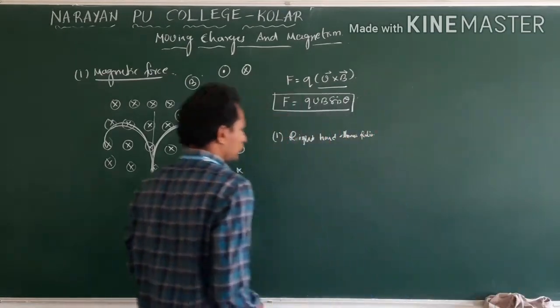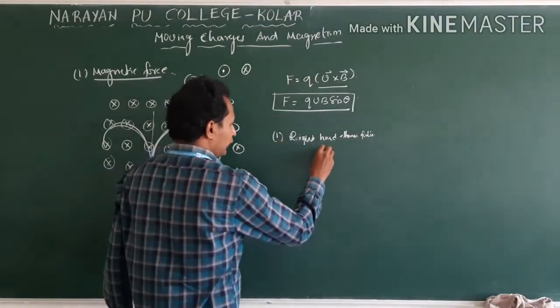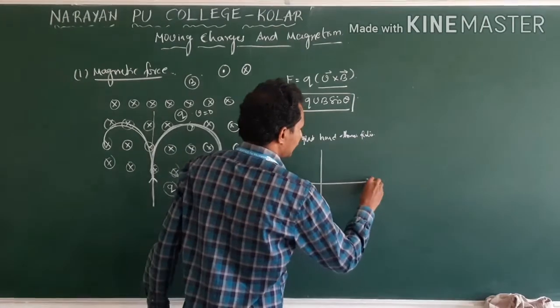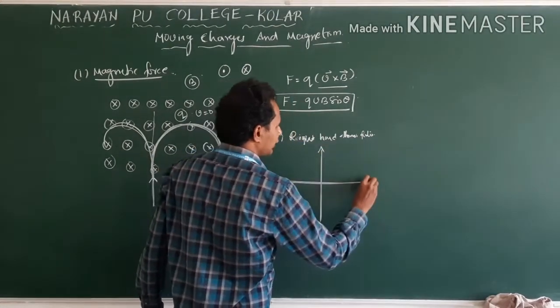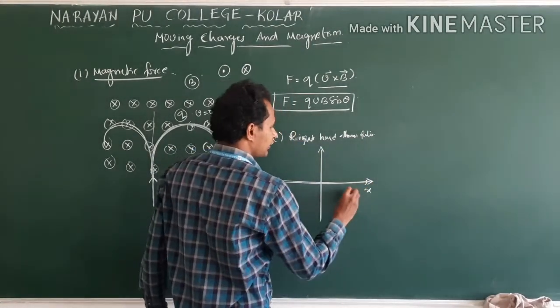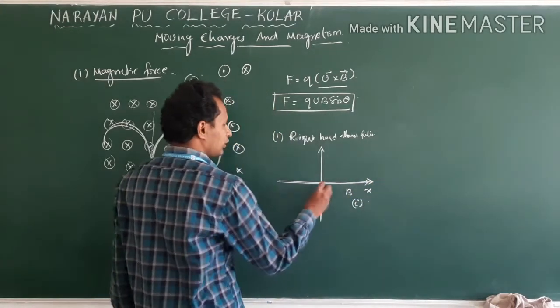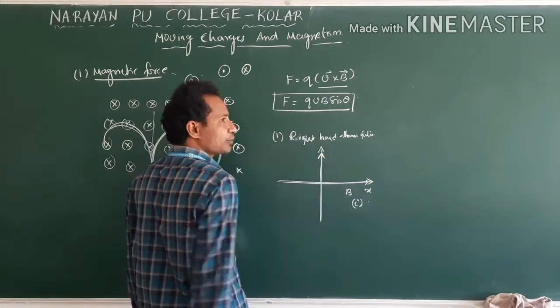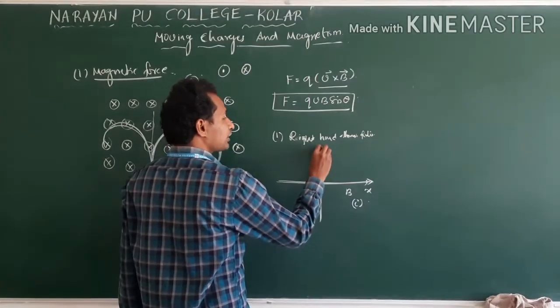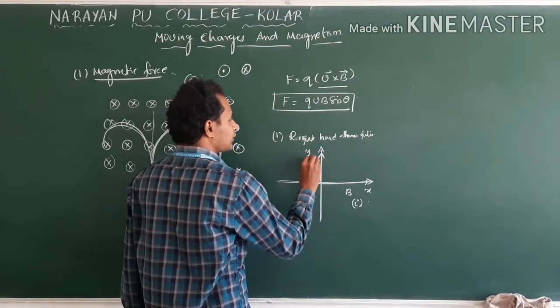Suppose we have the field acting along the x-axis. This is B. The x-axis unit vector is i cap. Now the charged particle is moving along the y-axis, which is j cap.